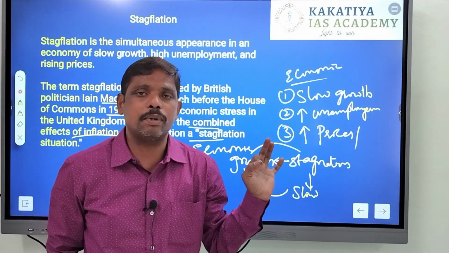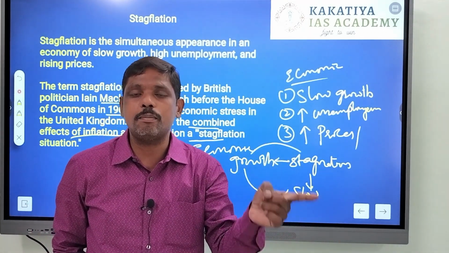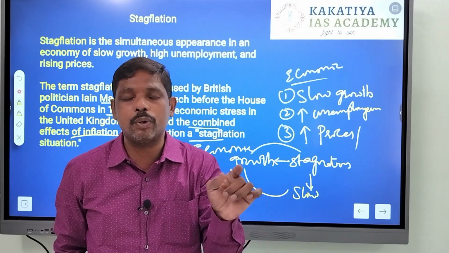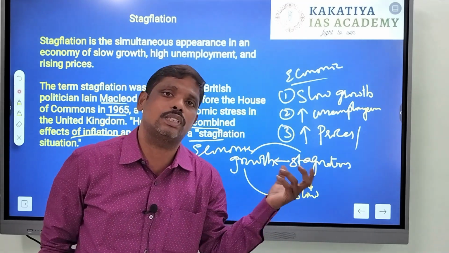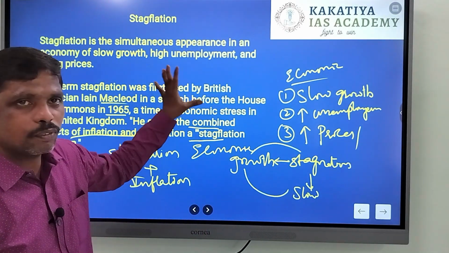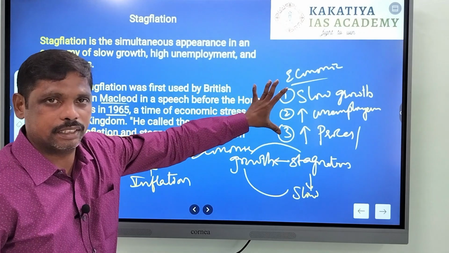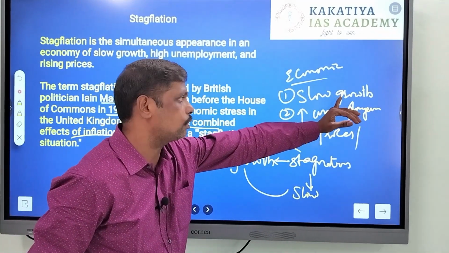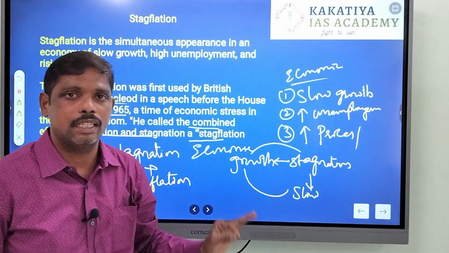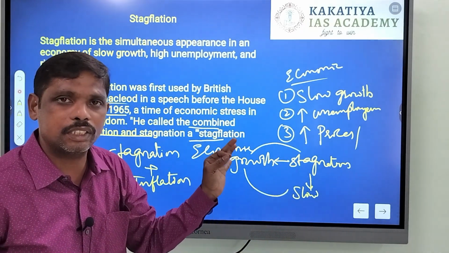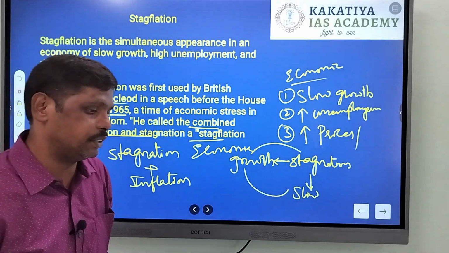Remember, the temporary rise in prices can be attributed to the efforts made by government to boost the economy during stagnation, which may even lead to stagflation. But as of now, stagflation means a combined effect of a slow economic growth, increased unemployment and rise in prices. Simply to say, stagnation coupled with inflation, that is what stagflation is.